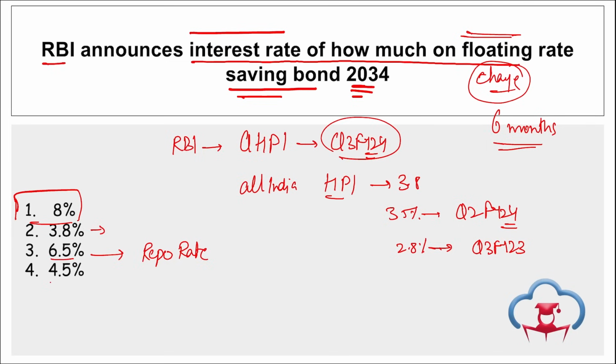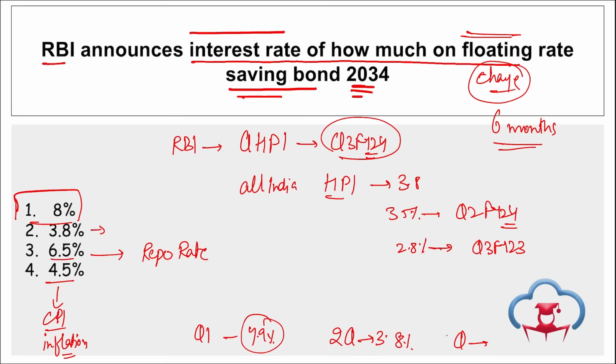Then apart from this, if we talk about consumer price inflation, that is CPI data, this basically talks about inflation, how much inflation there will be in a country, and it is projected to be 4.5%. Right? Apart from this, similarly for Feb 2024, the data was the same, correct? And even for fiscal year 25, in the first quarter, it is projected that inflation will rise to 4.9%. In the second quarter, it will be close to 3.8%. In the third quarter, it will be 4.6%, and in the fourth quarter again 4.5%. So on average, it will be around 4.5% in the coming year.